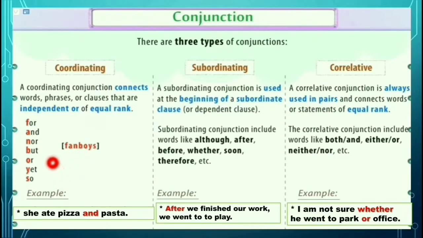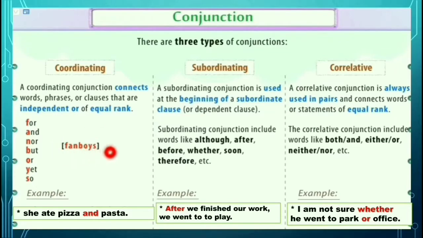There are 7 coordinating conjunctions. Look here: for, and, nor, but, or, yet, so. Only 7 coordinating conjunctions. And children, FANBOYS. Look at the word FANBOYS.